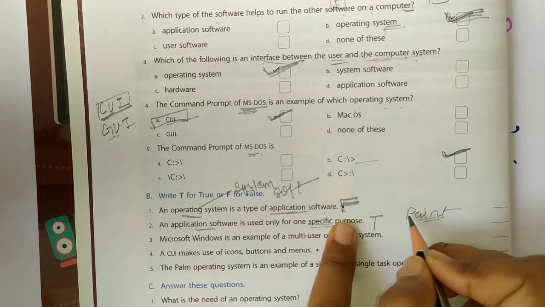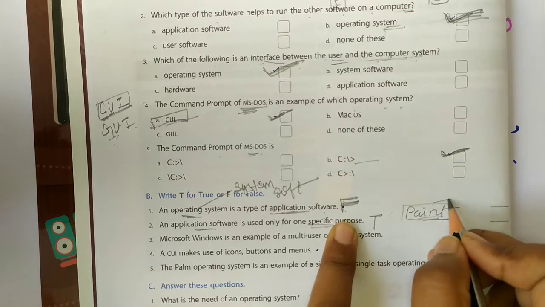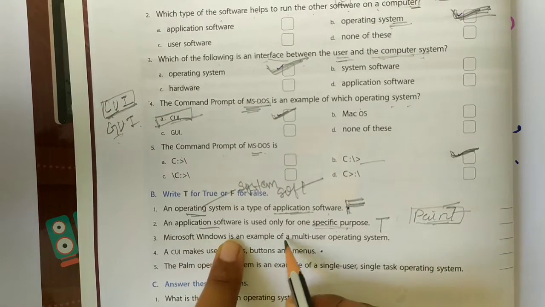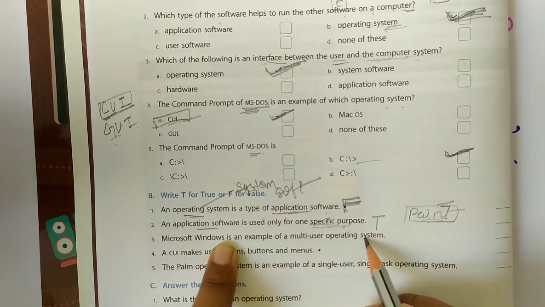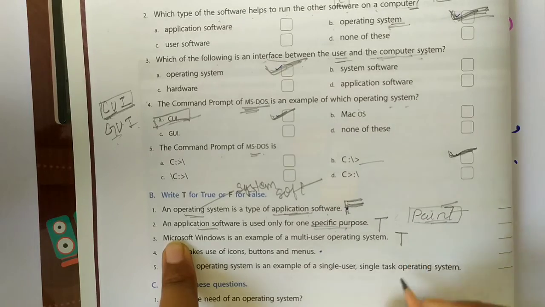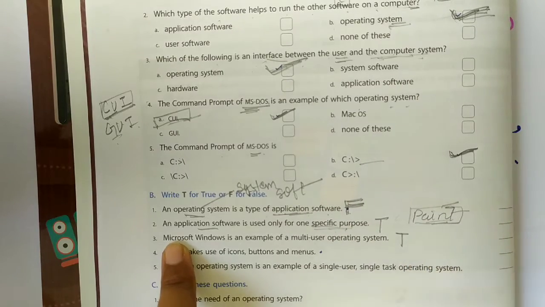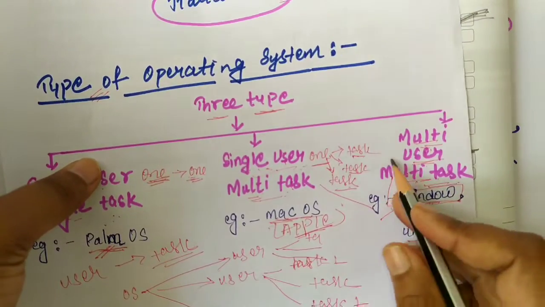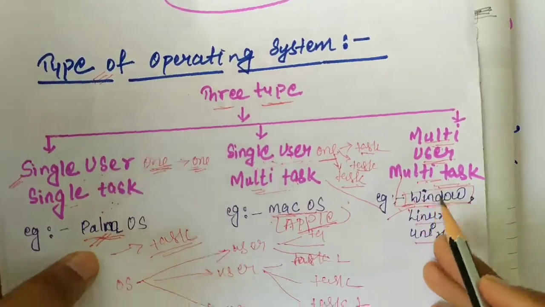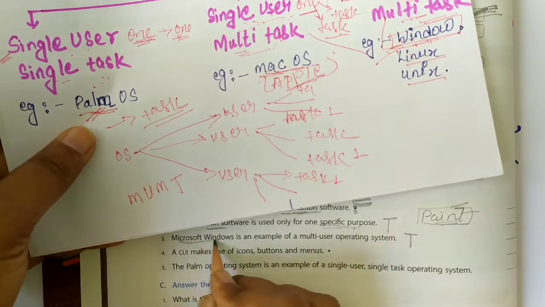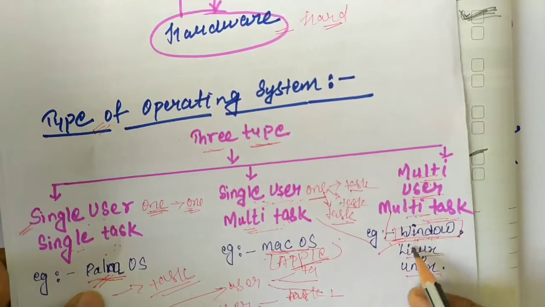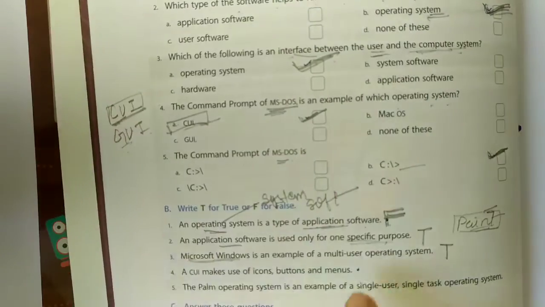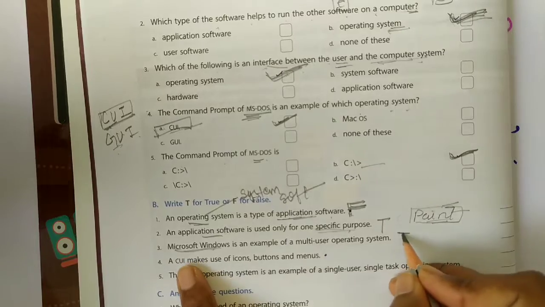Paintbrush is application software we can use only for painting or drawing anything. Next, Microsoft Windows is an example of multi-user operating system. Yes, it is an example of multi-user operating system. Again I am discussing here single user, multiple user or multiple tasks. So here Microsoft Windows are the example of multiple user, multiple tasks. So this is also true.